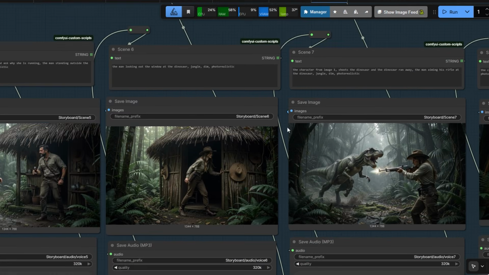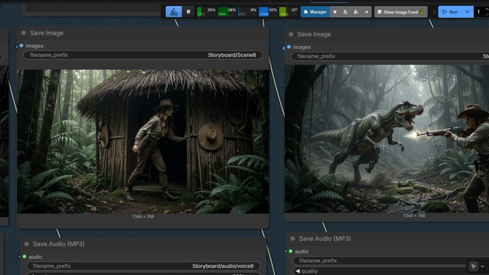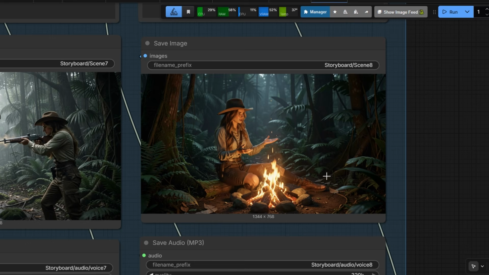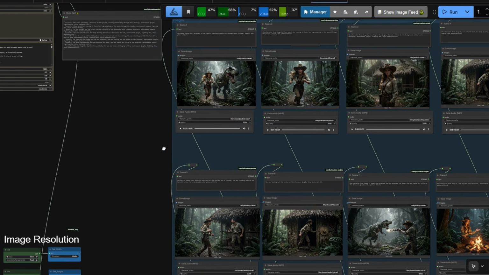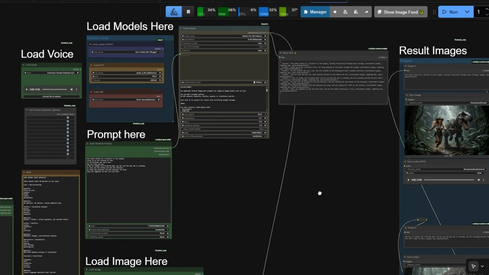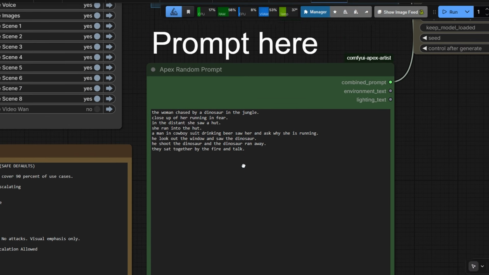She finds a hut, runs inside, and sees a man drinking whiskey. He shoots the dinosaur and saves her, and they later sit together by the fireplace. Although I imagined an indoor fireplace, the scene excludes the man and shows her sitting alone. It is far from perfect, but at least the workflow is working as intended.